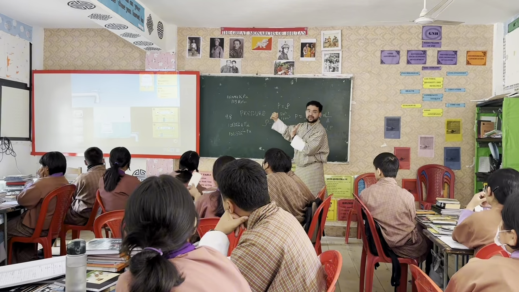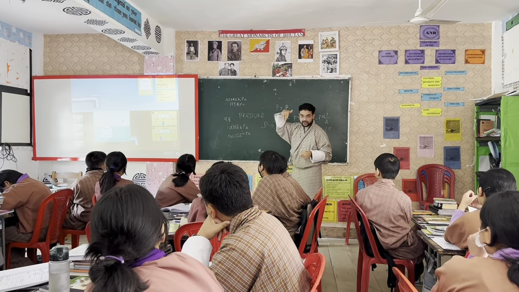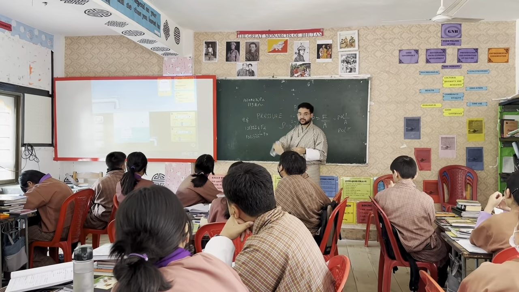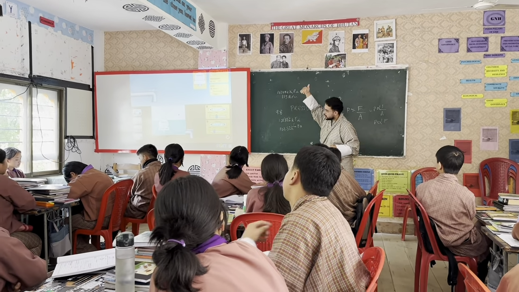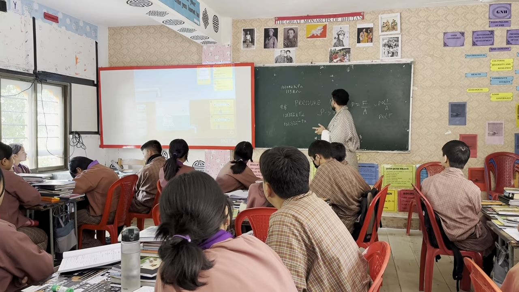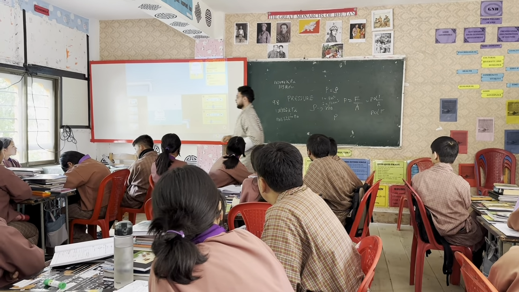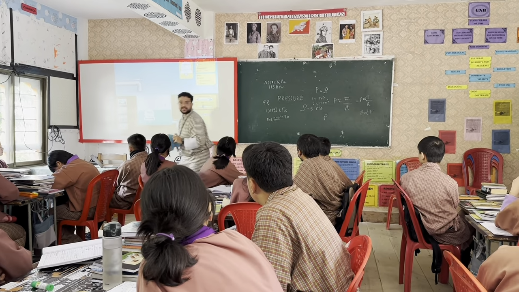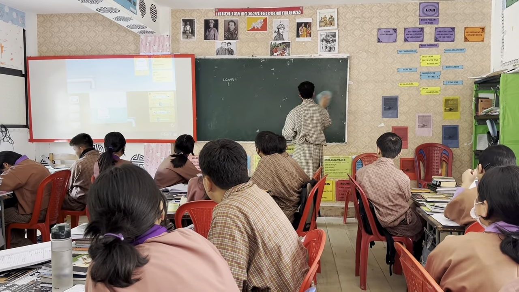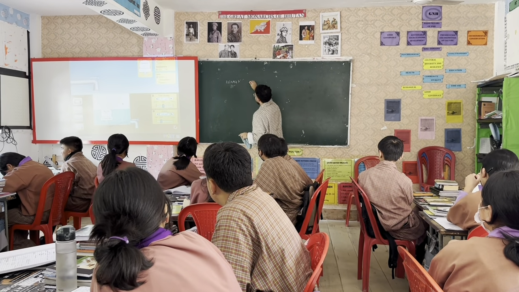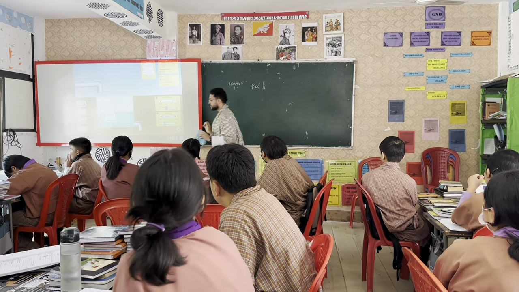So what is happening? Pressure is directly related to what do you call that? Depth or the height, okay? The height of that liquid column is called depth. So pressure is directly proportional to height. Okay, we have confirmed that.